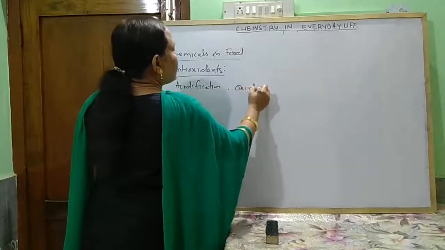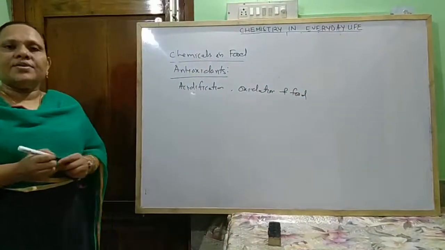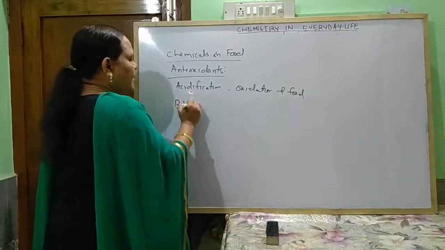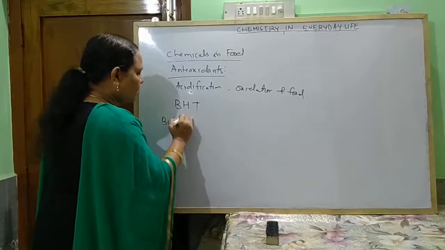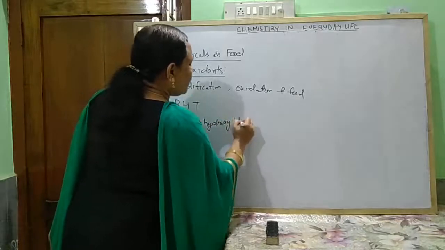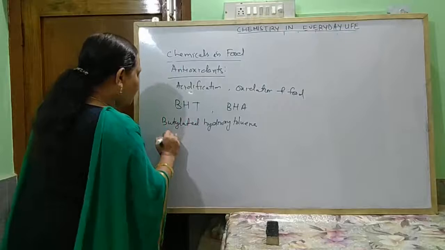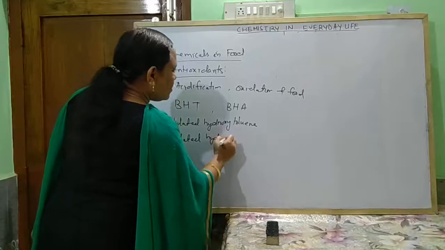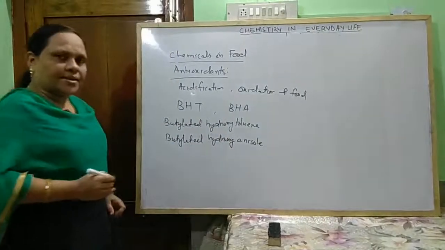Some commonly used antioxidants are BHT, butylated hydroxytoluene, and BHA, butylated hydroxyanisole.